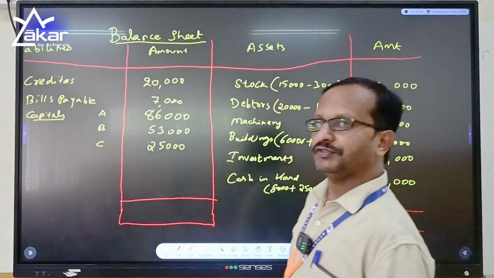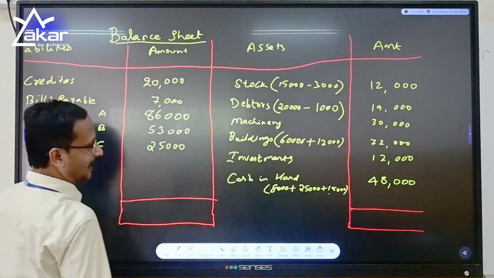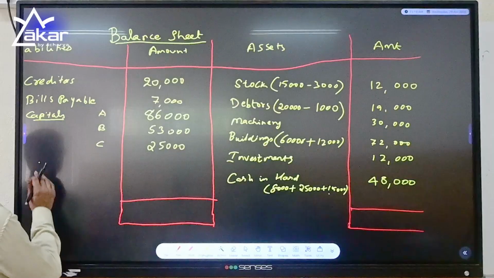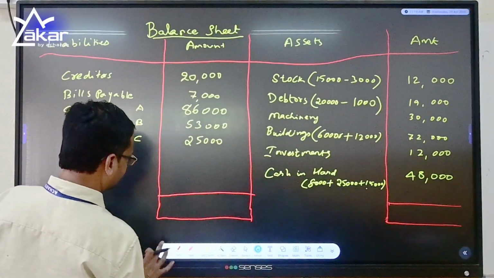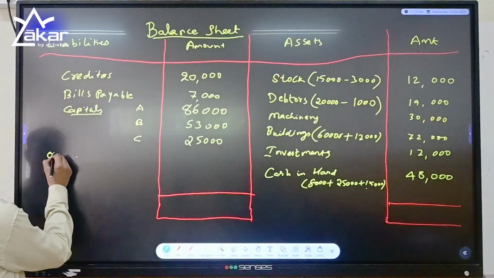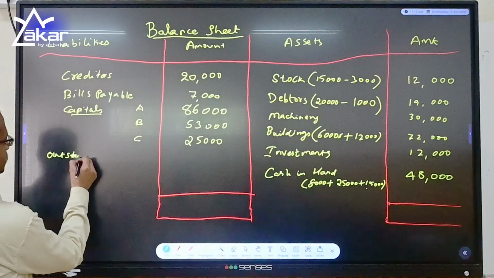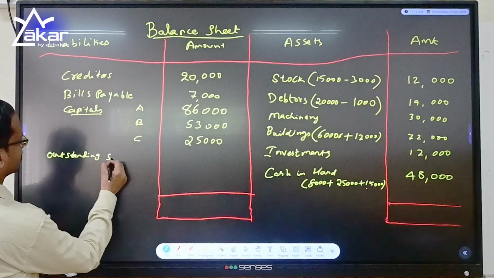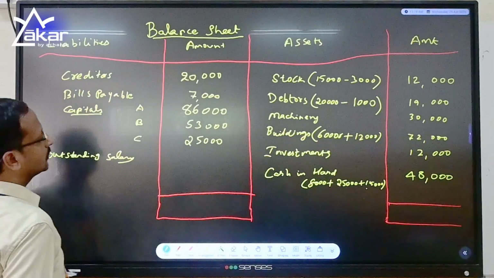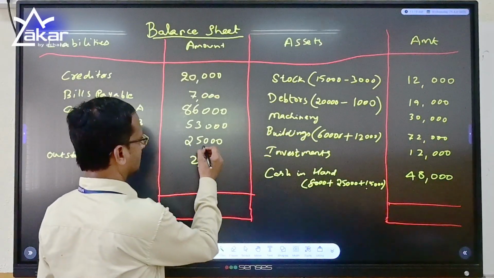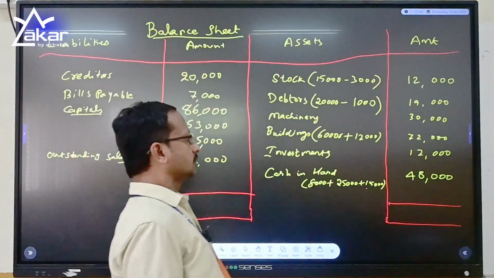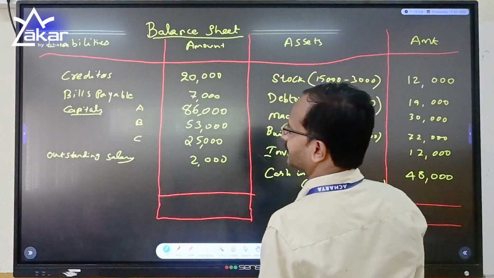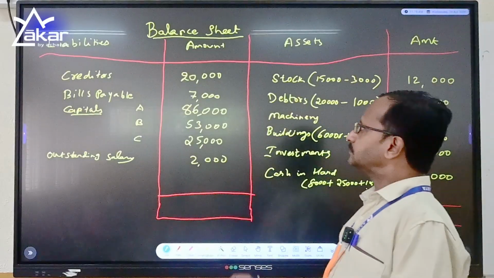So outstanding salary which is payable 2,000 is nothing but our liability. We have to repay it, which we will record in the liabilities column. Outstanding salary, it was 2,000. We have to add and check whether the total is tallied or not.